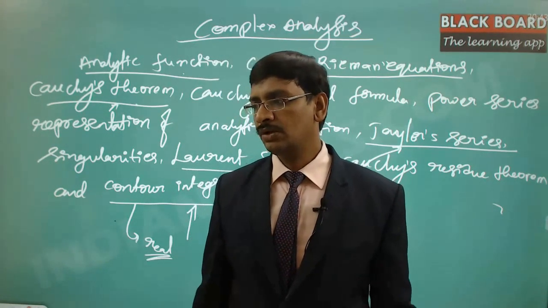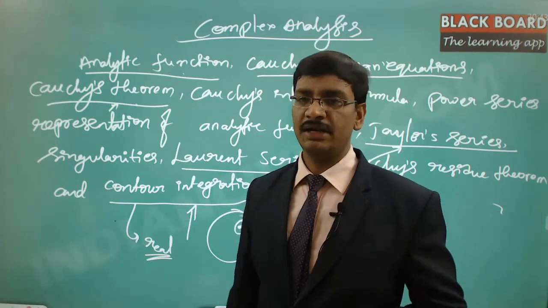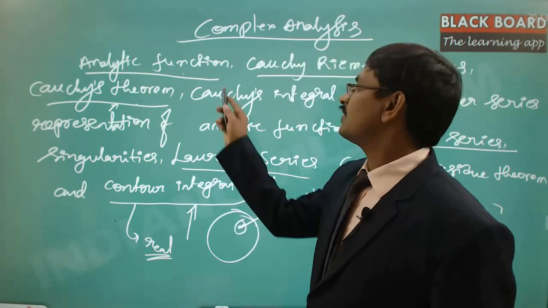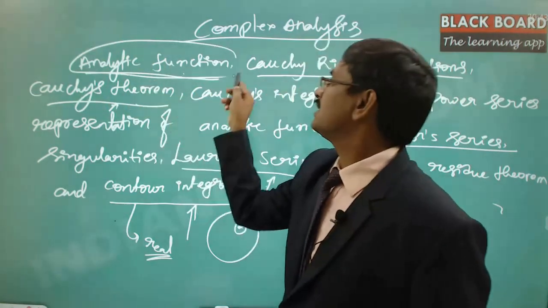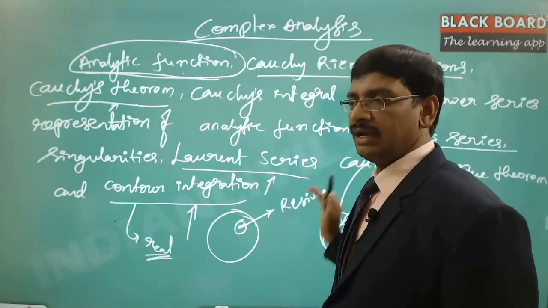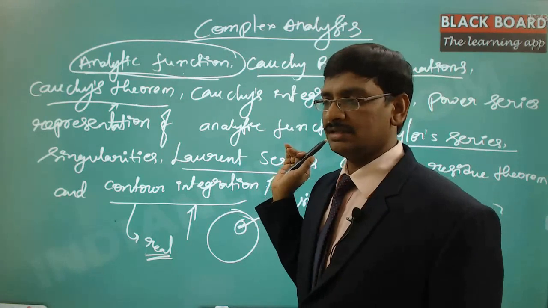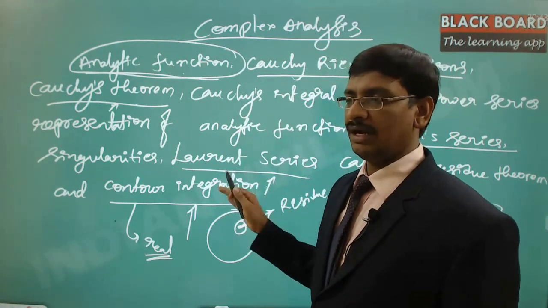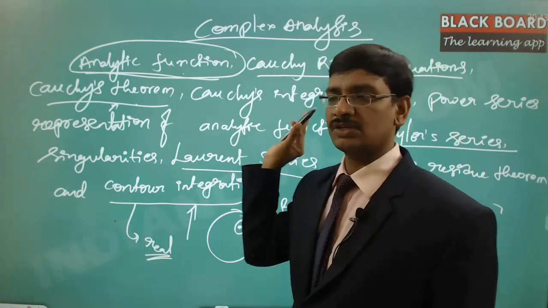Fine. With this understanding, we notice that the analytic function is the only single point of contact for this entire understanding of complex analysis: analytic function, identification, analysis, and applications. This is the summary of complex analysis.